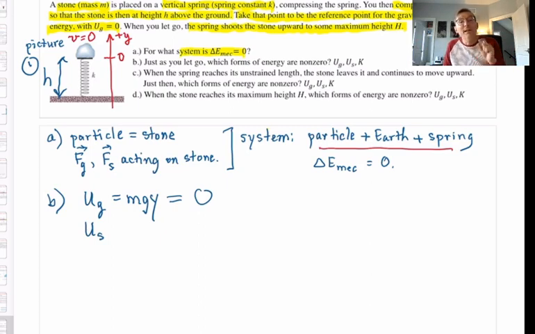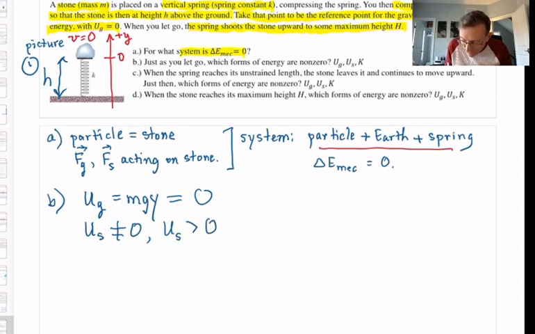Its length now is H, and H is less than L. So U spring is not 0. To be more specific, U spring is a number that is greater than 0.